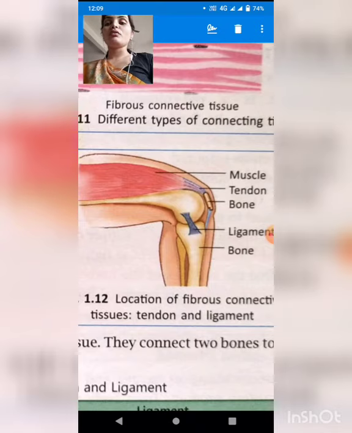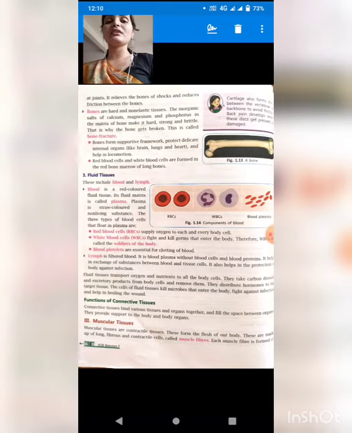Okay students, so once again revise. Inside the connective tissue there were three things: connecting or binding tissue, skeleton tissue and fluid tissue. We studied connecting tissue, in which areolar tissue was there, adipose tissue was there, and fibrous connective tissue was there. Fibrous connective tissue contains tendons and ligaments. Now what does skeleton tissue basically contain, student? It contains bones and cartilage.